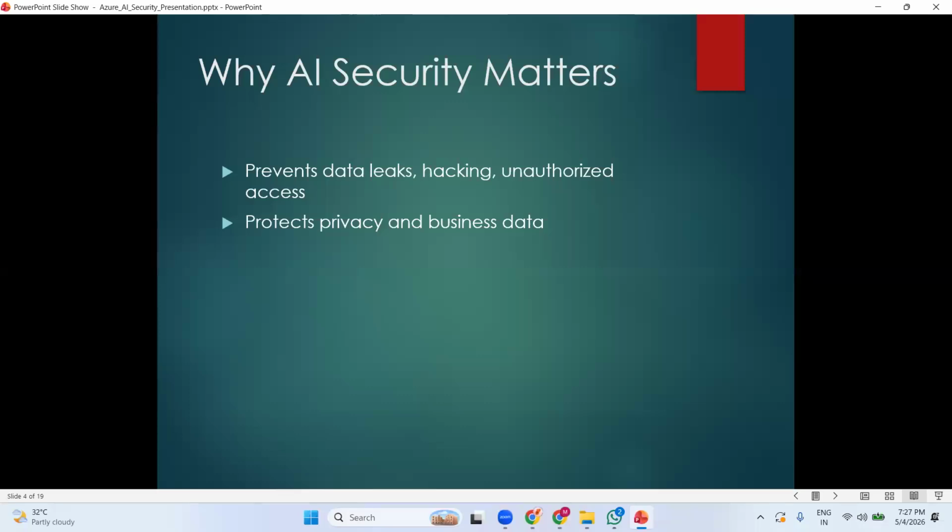So why do we require AI security measures? It prevents data leaks, hacking, and unauthorized access, and protects privacy and business data. This is the reason we are going to use AI security.